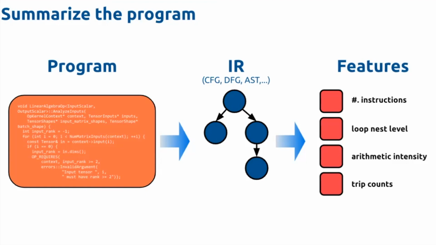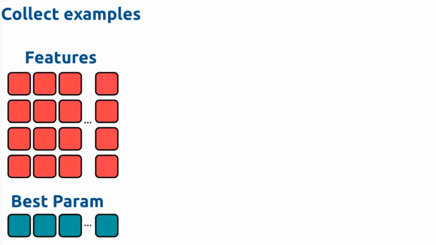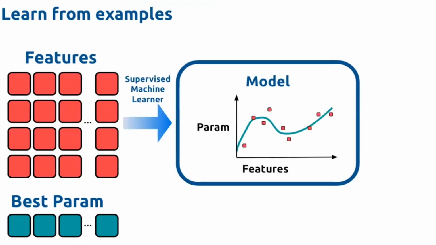This is just one. But once we've got our way of summarizing the program, we're going to collect a bunch of different programs from out in the real world, our benchmarks. For each one of those, we're going to extract the features. We're then going to measure empirically what the best optimization decision is. Let's say we're doing loop unrolling. We could try a bunch of different loop unrollings, and then for each program, we'll have what gave the best performance. Then we give that to a machine learner, a supervised machine learning task, and we build from that a model.